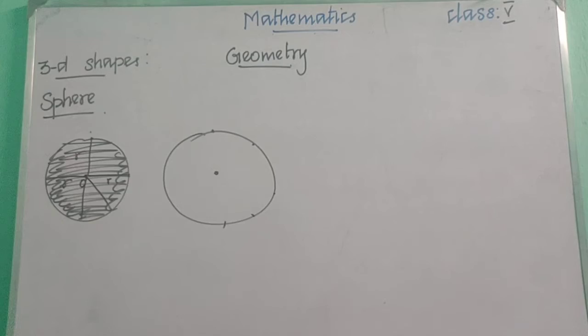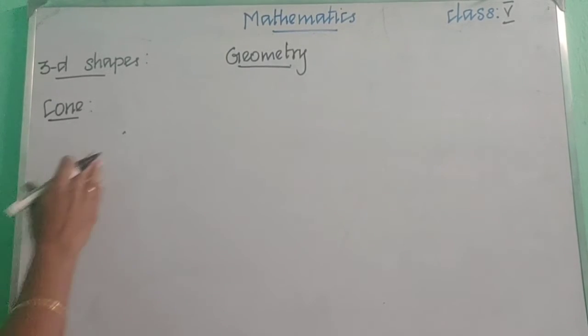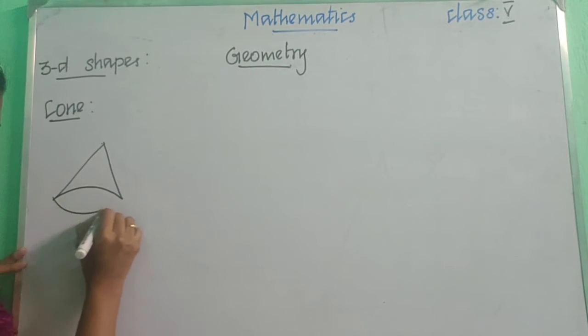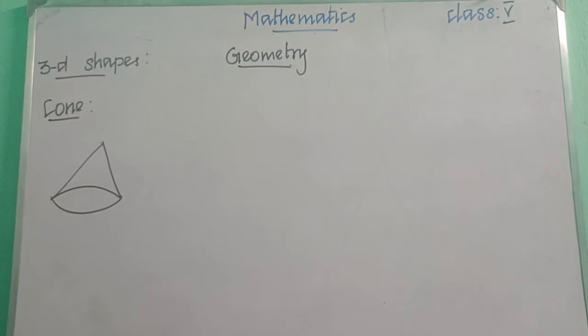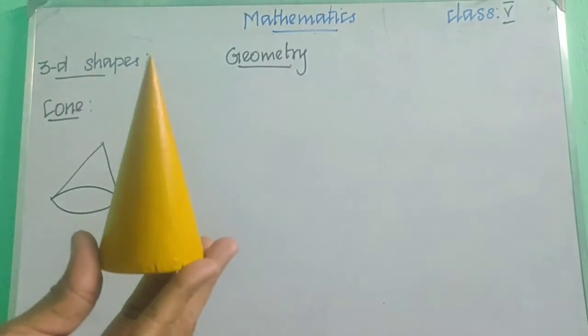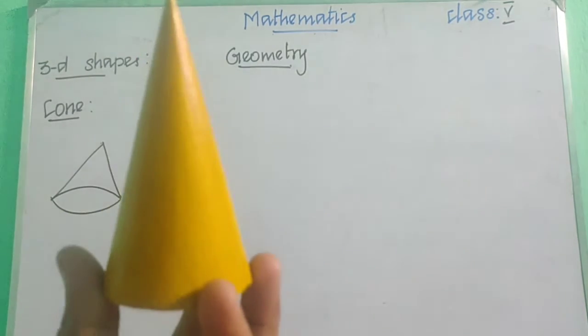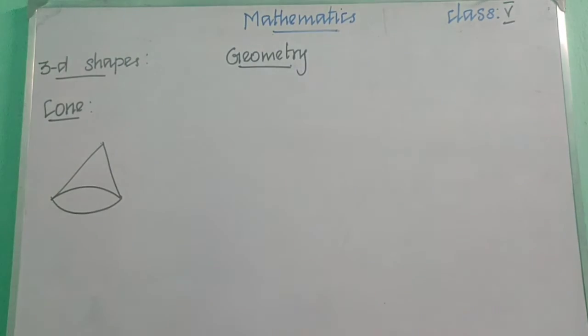Let me show you the shape of the cone. It's the shape of the cone. Okay children, we can see the real life examples. What is a real life example of a cone? A birthday cap. The birthday cap we wear on the head is in the shape of a cone. Also an ice cream cone is an example of a cone. These are all the real life examples of a cone.